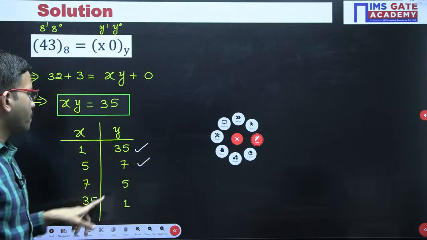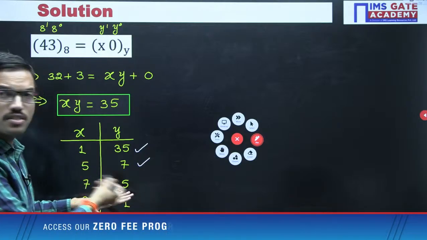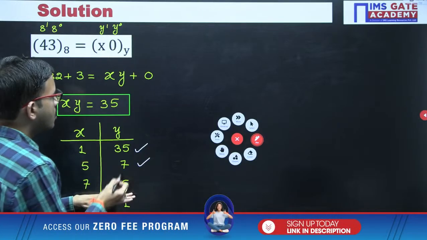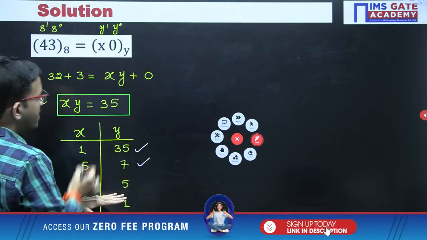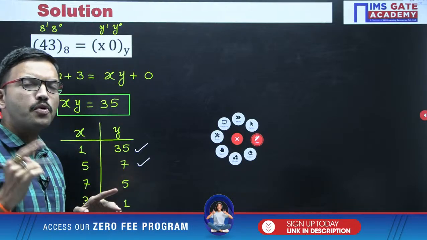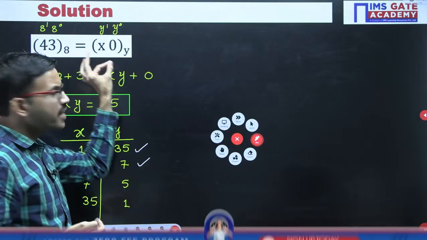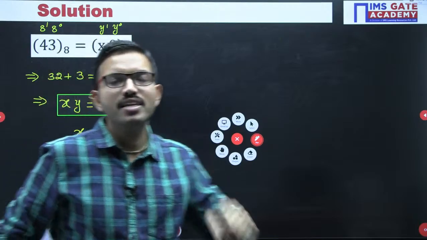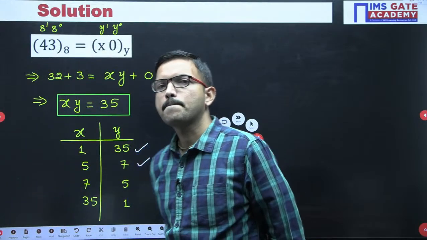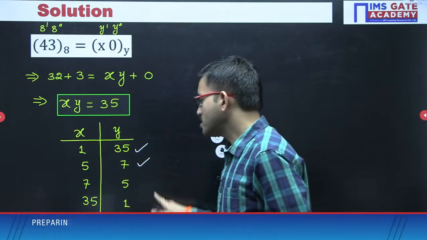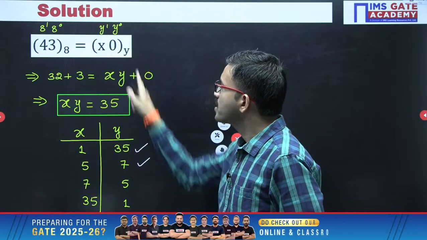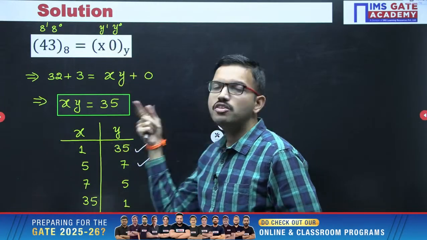Now tell me, when you consider this combination, the base value is 5 but the x value is 7. Is it possible to represent the digit value 7 in the base 5 number system? Is it possible? Similarly, when you consider the base of the number system as 1, is it possible to represent the digit value as 35?